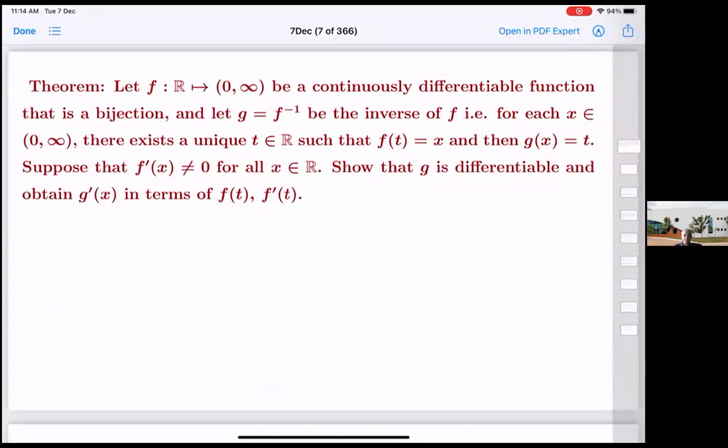Let's say f from the positive reals, 0 to infinity with 0 excluded, to the reals, is a continuously differentiable function that is a bijection. And let g equal to f inverse be the inverse of f. That is, for each x, there exists a unique t such that f(t) equals x, and then g(x) is t. We are given that it's a bijection, so the inverse will exist.